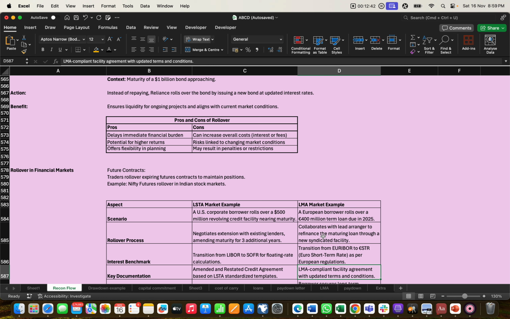There is also potential for higher return. If the borrower gets money in a short time, he can invest in many sectors and many investment tools, so he gets a benefit from that in a short time. It also offers flexibility in planning, so on this part he also gets a benefit. The disadvantage can be interest roll, or cost of interest or fees.